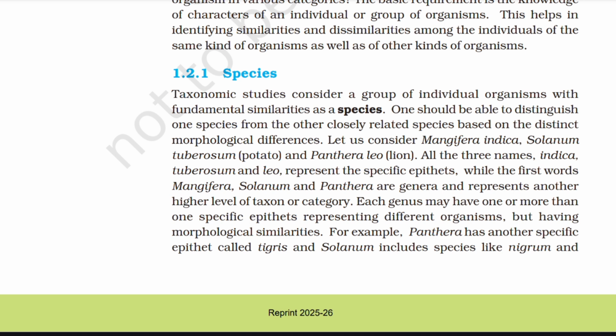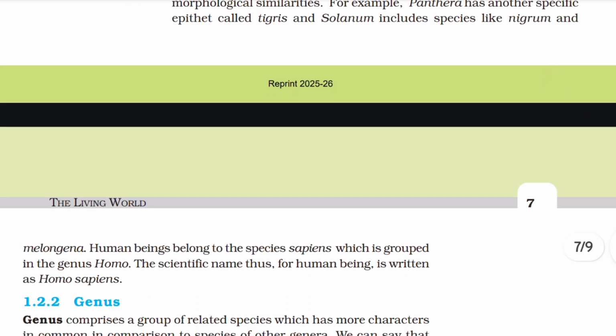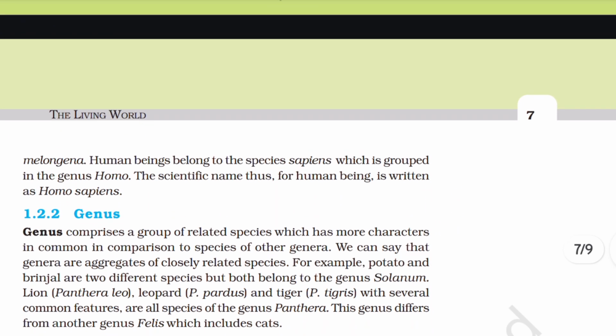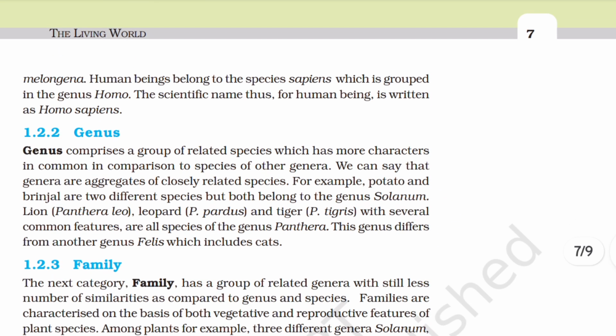Each genus may have one or more than one specific epithets representing different organisms but having morphological similarities. For example, Panthera has another specific epithet called tigris, and Solanum includes species like nigrum and melongena. Human beings belong to the species sapiens, which is grouped in the genus Homo. The scientific name, thus, for human being is written as Homo sapiens.